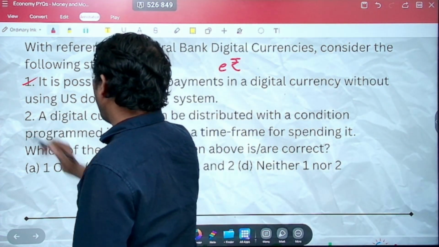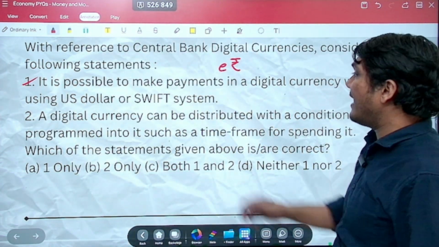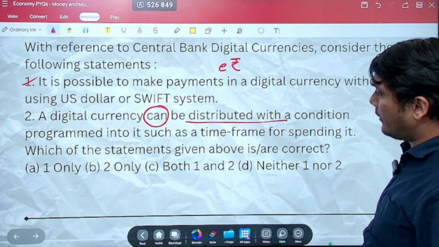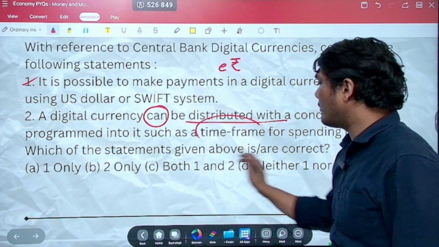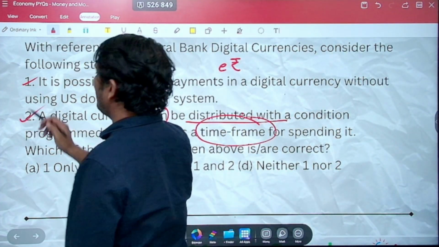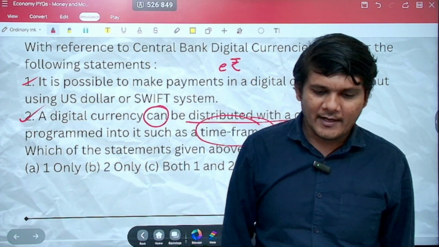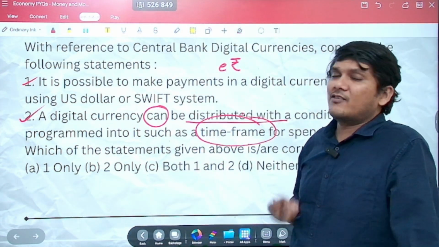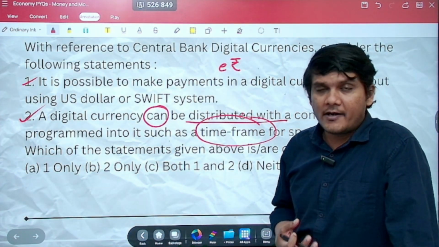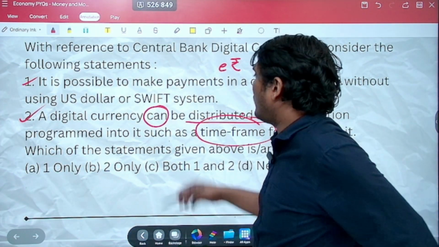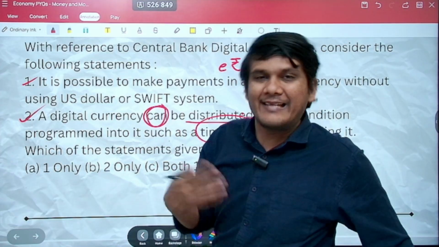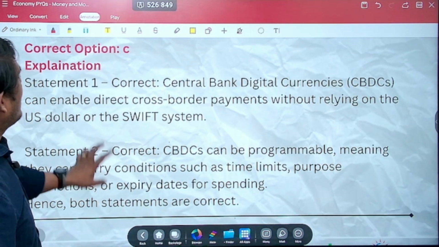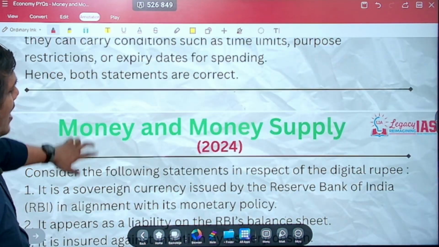This is correct. Statement 2. A digital currency can be distributed with a condition programmed into it, such as a time frame for spending it. Yes, you can do whatever you want with the digital currency, right? If there is something that is confusing, please understand there will be a possibility. That is why it is being asked. In science and technology related questions, generally if you come across words like can be, can do this, can do that, yes, it can do this. But anyway, factually also this is correct. So statement 1 and statement 2 both are correct.